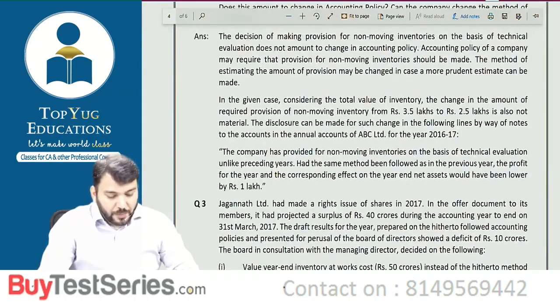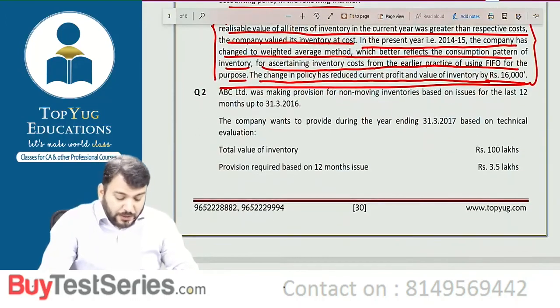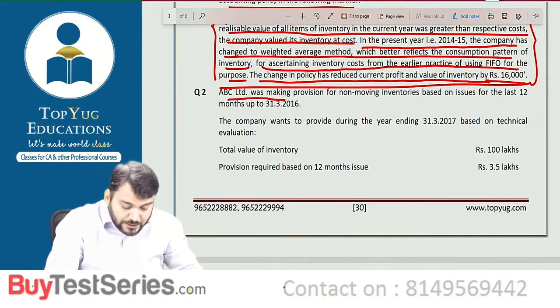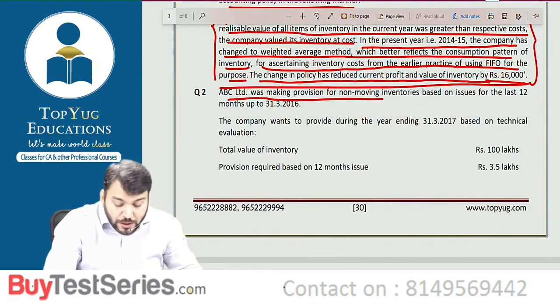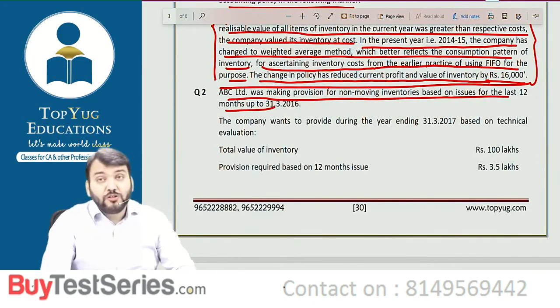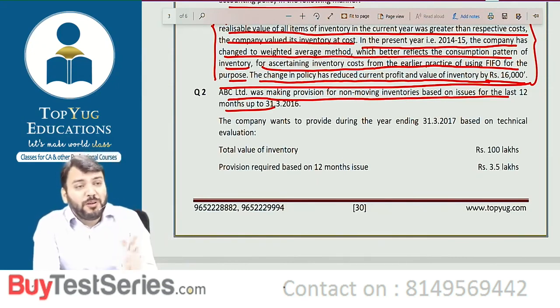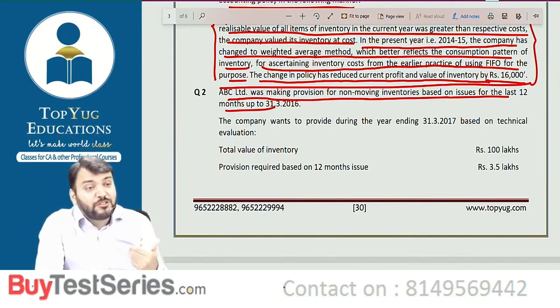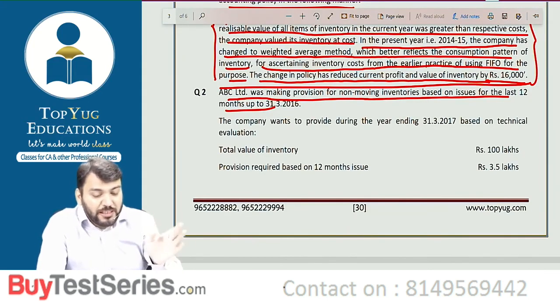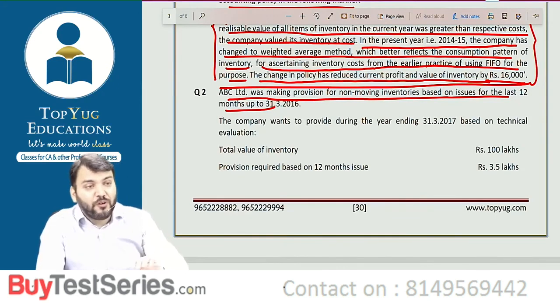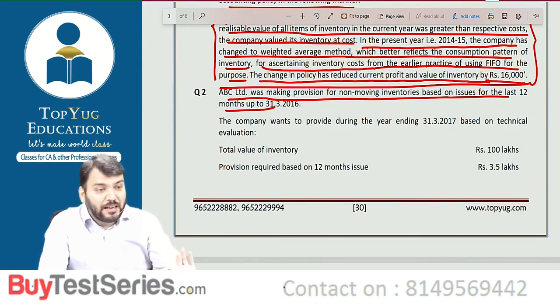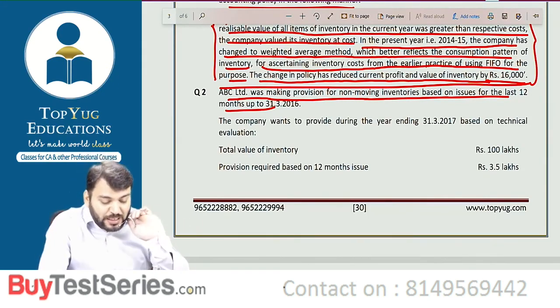Correct? Now, one more question I am doing. ABC Limited was making provision for non-moving inventory based on issue for last 12 months. Okay? Non-moving inventory means the slow moving item which cannot be sold easily because it has become obsolete, etc. So non-moving inventory means it is an obsolete item, and of course we should write down the inventory to its NRV.